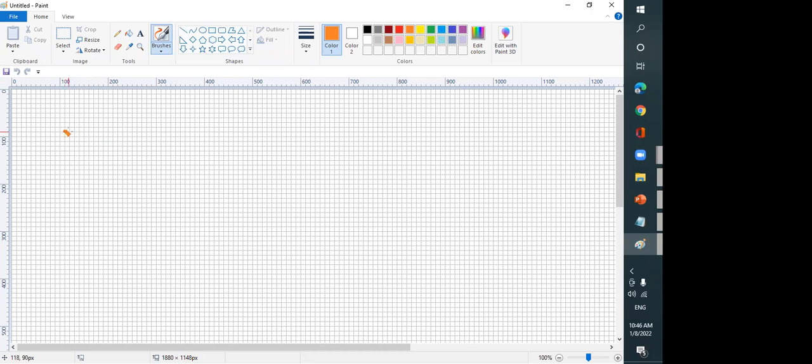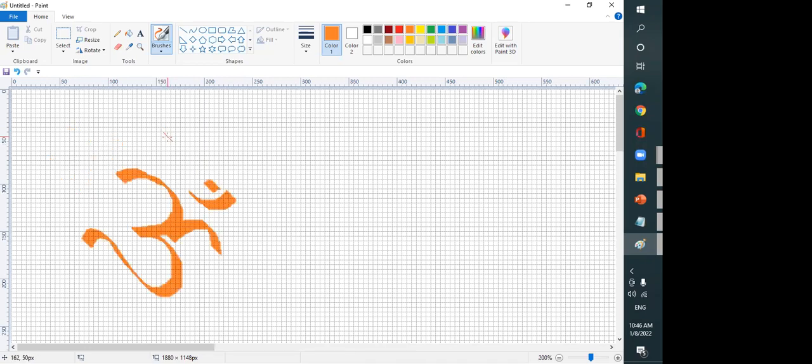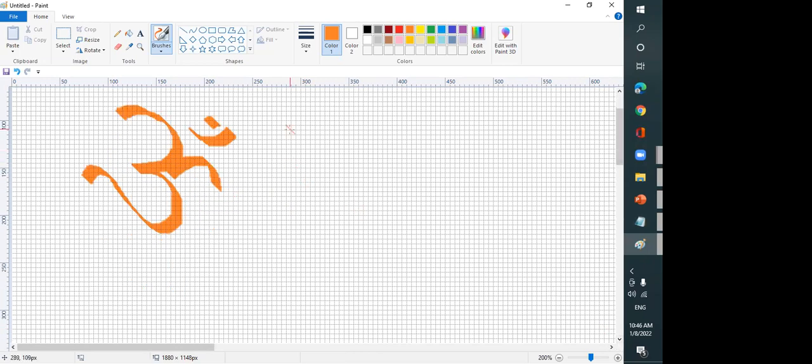We all know Om as it is written in Devanagari, like this. But how do we write it in Sharda Lipi? So just watch it very carefully. I'll zoom in a little bit so that you can see the movements of the pen. The movements of the pen are very important.